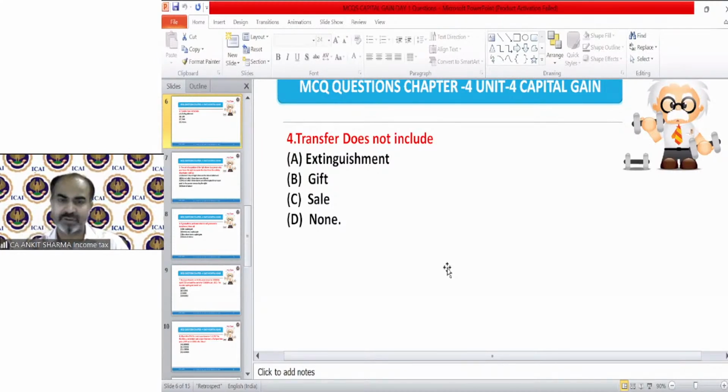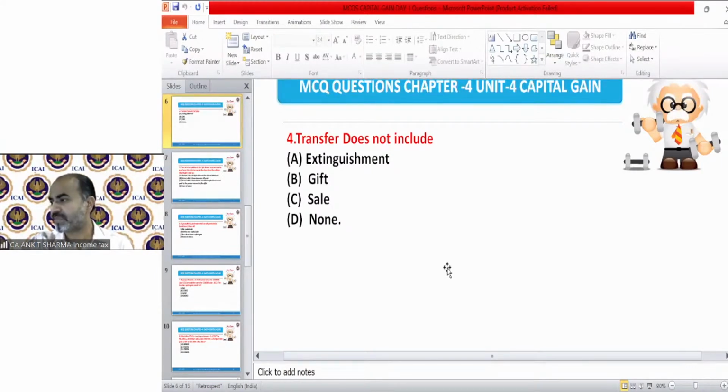Because extinguishment is included in the definition of transfer, and even sale and gift also. Gift is a kind of relinquishment. I have told you that relinquishment means waiving your right on any asset voluntarily. In simple language, we can say that is called gift. So A, B, and C are all transfers. So the correct answer is D. Nothing is excluded from the definition of transfer out of A, B, and C.